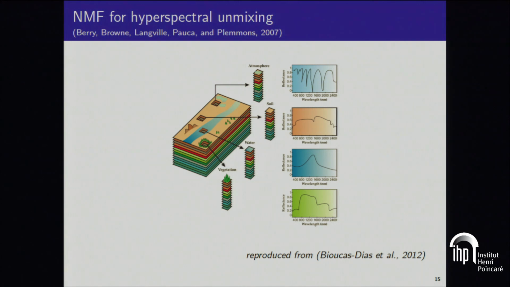And the analysis of these spectra can lead to the identification of the materials that compose the observed scene. And because the spatial resolution can be limited, you will measure in the spectra, in some cases, in some pixels, a linear mixture of contributions of elementary spectra, and NMF can unmix the contributions of these elementary spectra in these particular pixels. So I will get back to that in the applications.